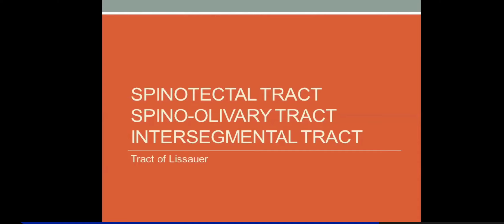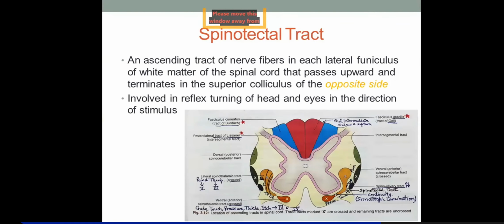Now we are talking about the other ascending tracts, which include the spinotectal tract, spino-olivary tract, and intersegmental tracts, which also include the tract of Lissauer. Okay. So whenever the nomenclature is such that you use the word spino initially, that means they're ascending. If you use the word spinal as a suffix, that means it's a descending tract. Simple. Corticospinal, rubrospinal, tectospinal mean they are descending tracts.